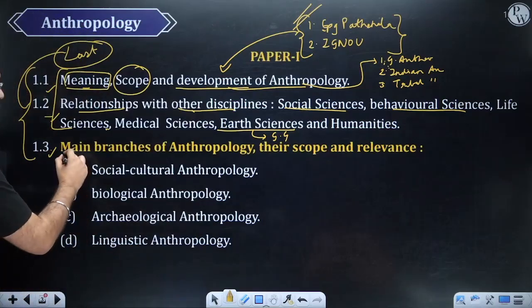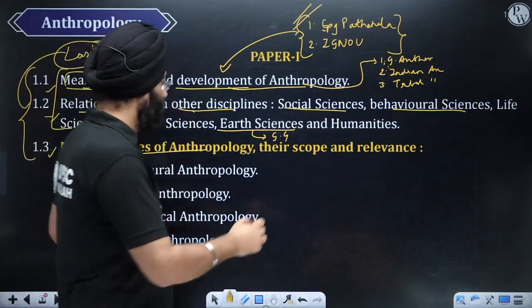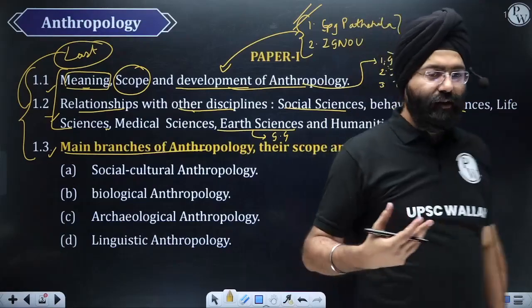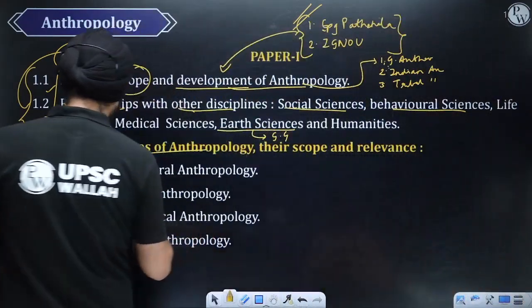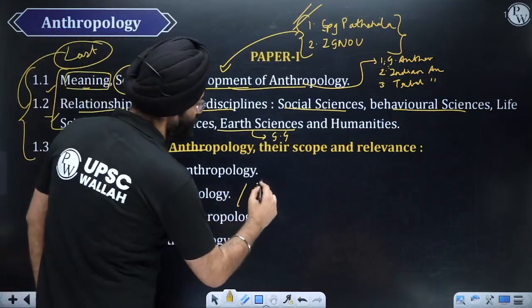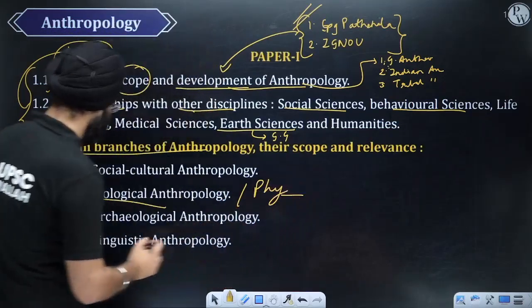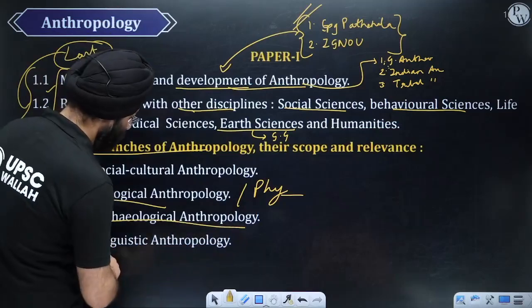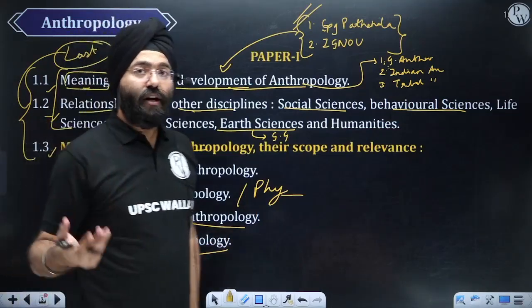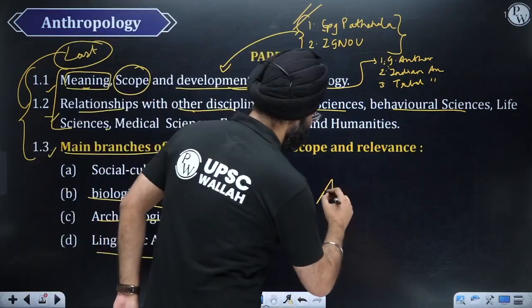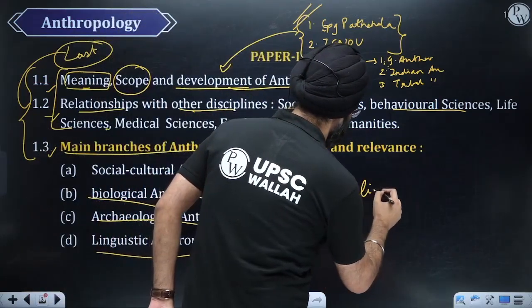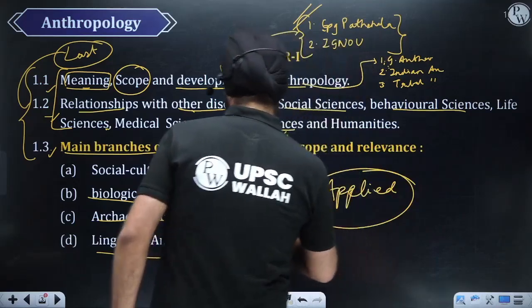Now, various branches. Basically, Franz Boas had classified anthropology into four field branches: socio-cultural and biological anthropology. Biological anthropology is also called physical anthropology. Then you have the archaeological dimension. Then you have linguistics. There's another branch, which is the last topic of paper 1, that is applied, which we will obviously cover when we study that. So these are the sub-branches.